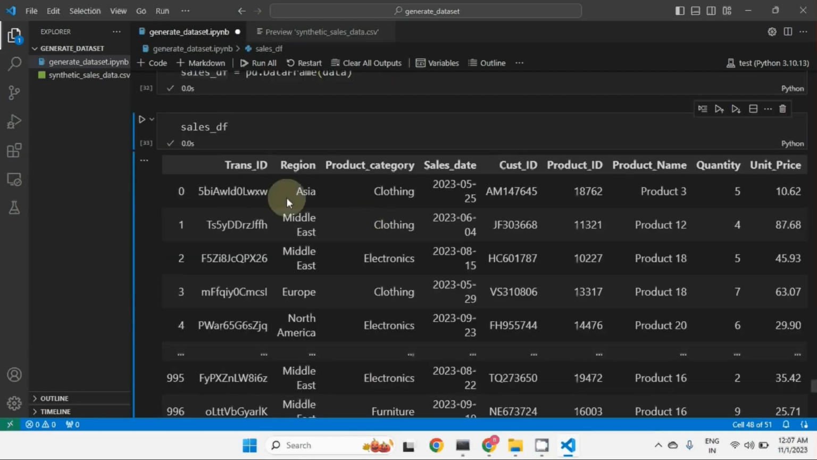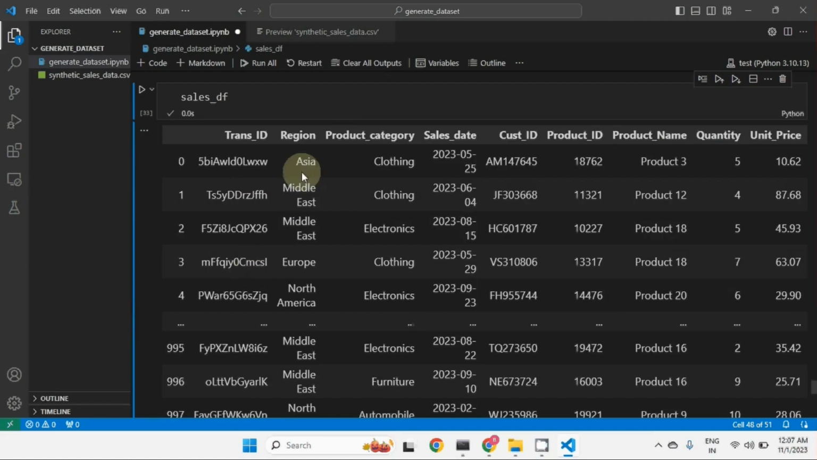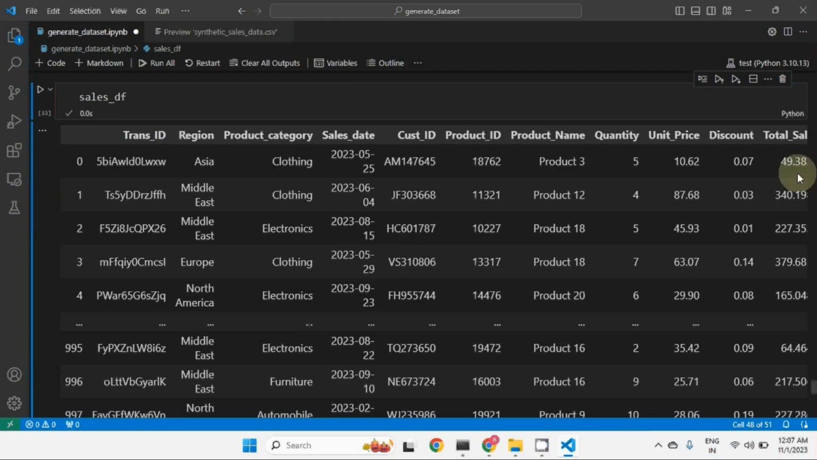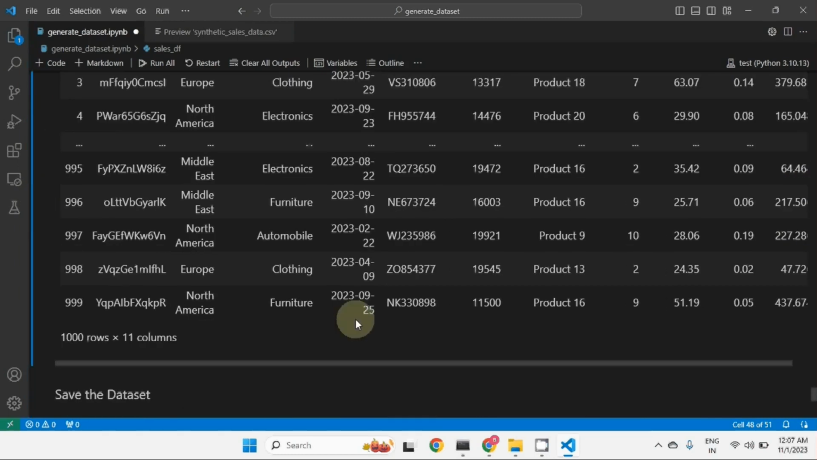You can see now we have a transaction ID, a region, a product category (clothing), sales date, customer ID, product ID, product name, quantity, unit price, and the total sales, and so on. So we have 1000 records and 11 columns. It is generated. Can we save it?